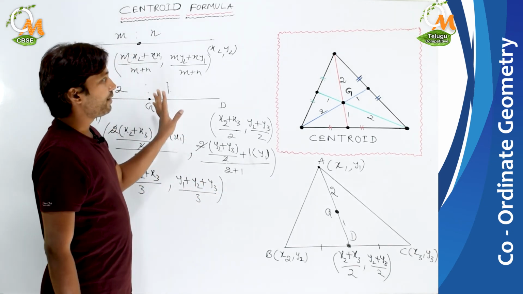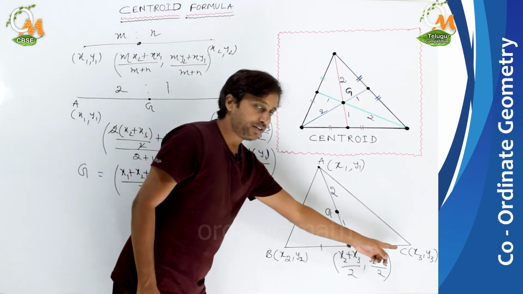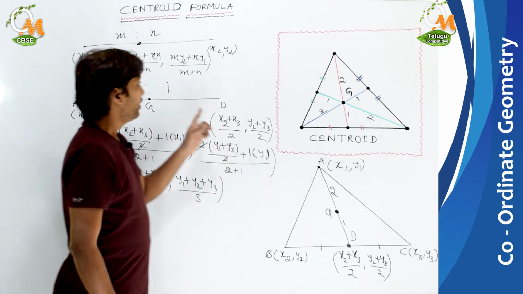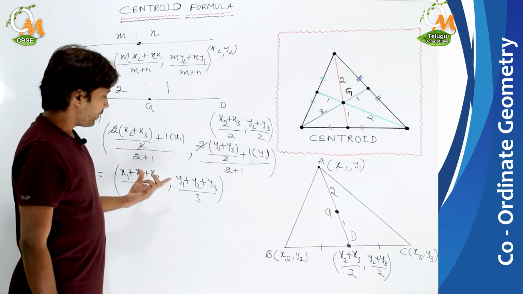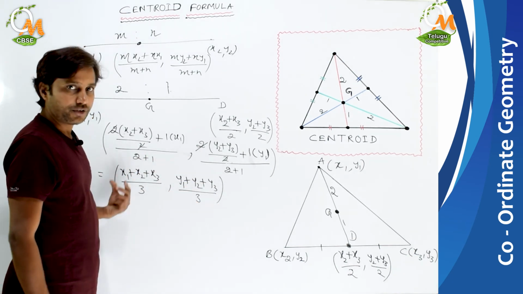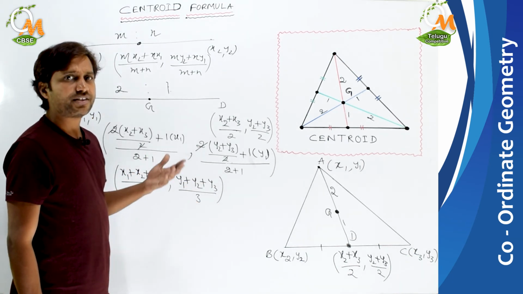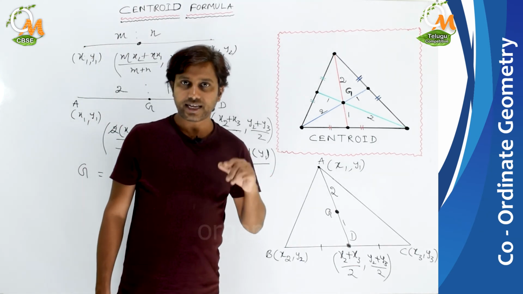Like this we can derive it using the midpoint first, and then we use the section formula for the rest. So finally we got it. Using this we can find the centroid of any type of triangle.